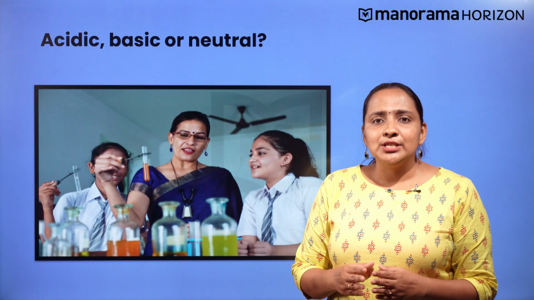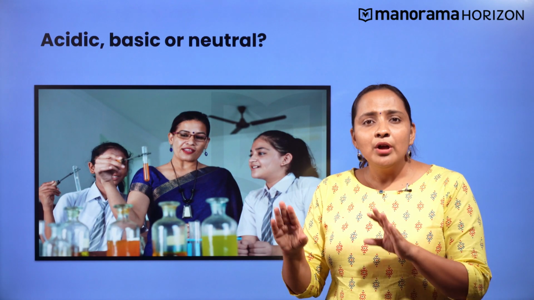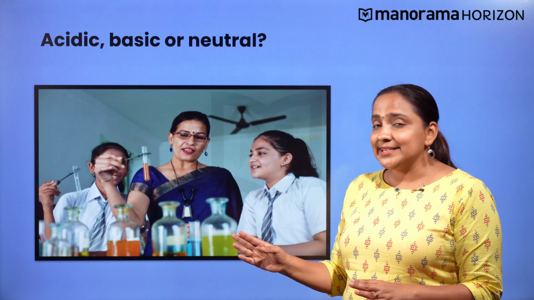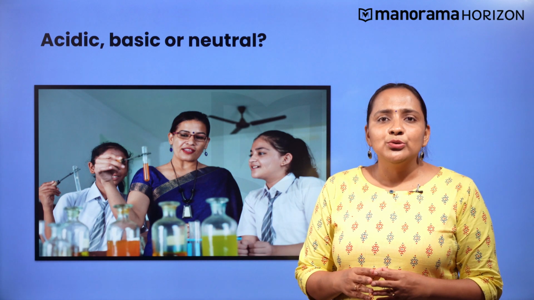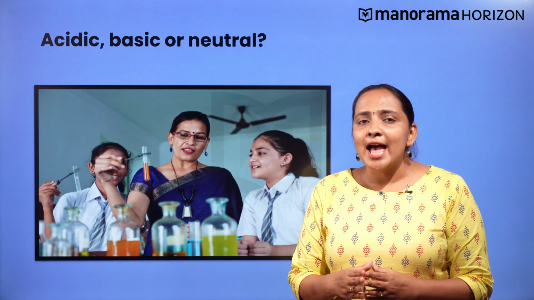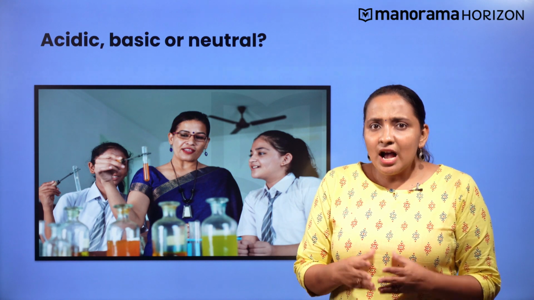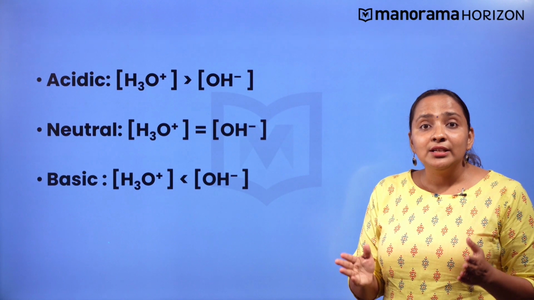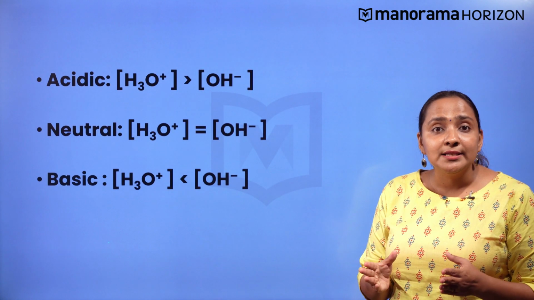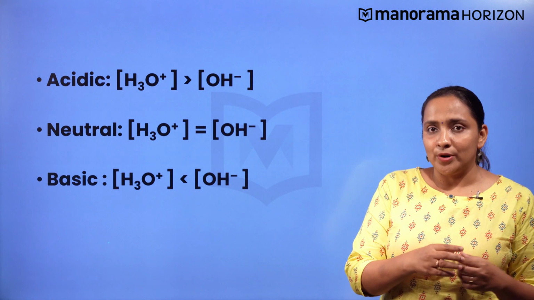Now, imagine your teacher gives you a solution and asks you whether the given solution is acidic, basic or neutral by the relative values of H3O+ and OH- concentrations. Can you guess? How will you find that? It depends on whether the concentration of OH- or the concentration of H3O+ ion is more.